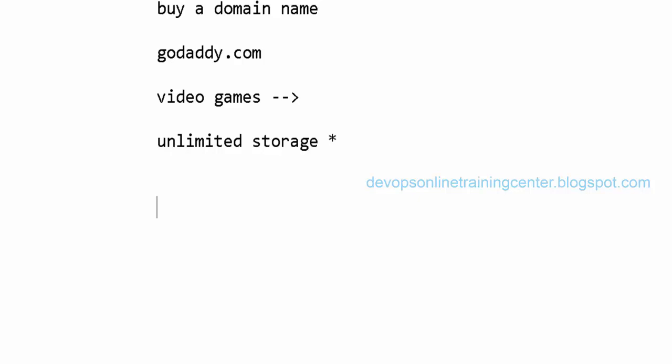But there will be a star condition saying that if we keep on storing data into the site, at a certain point of time we get a mail saying that your storage capacity is exhausted, and we need to buy another plan, or pay an extra amount to have extra storage.